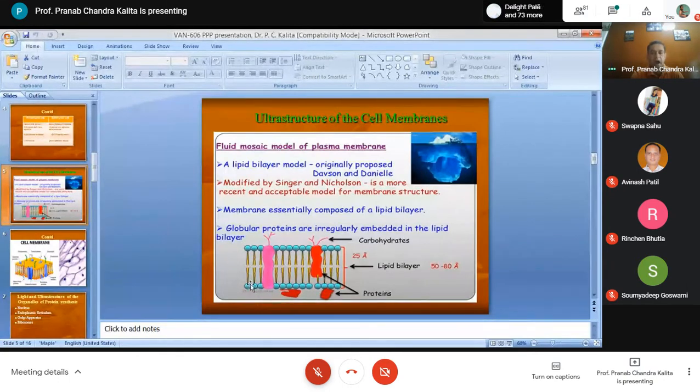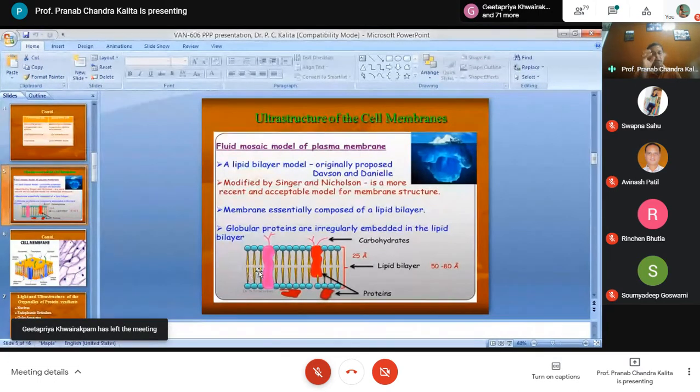The hydrophobic non-polar part is called the tail. The hydrophobic non-polar tails remain at the center. So this is called the lipid bilayer. The hydrophilic polar ends, also called the heads, are at the surfaces on both sides, and the hydrophobic tails remain at the center, opposing each other's layer. Clear?